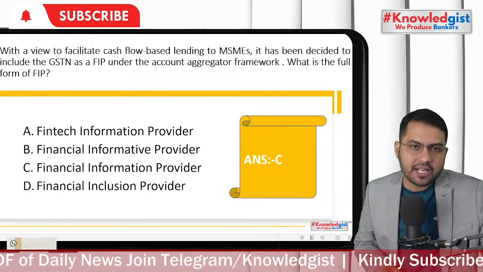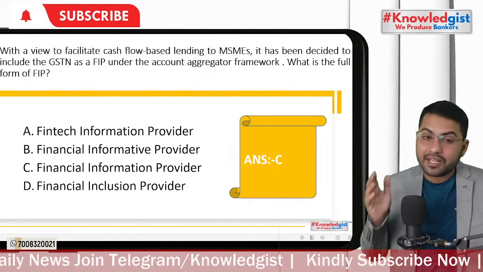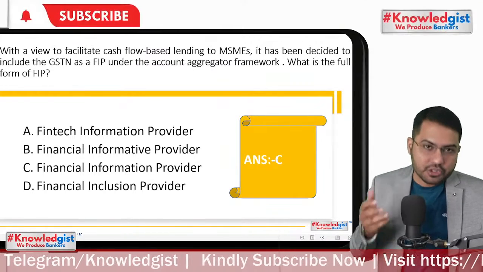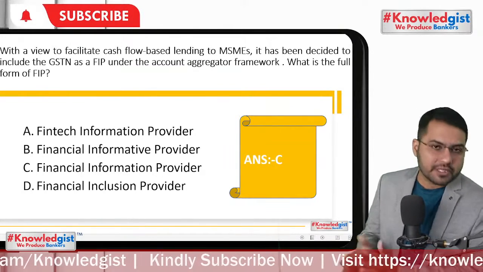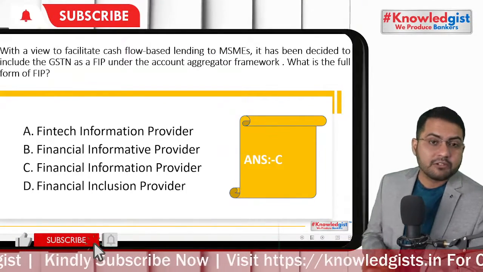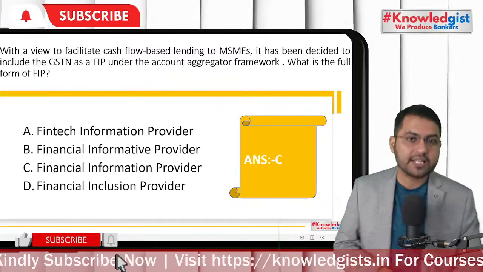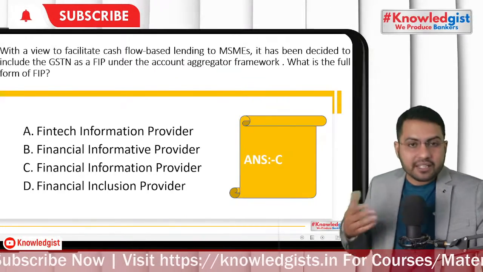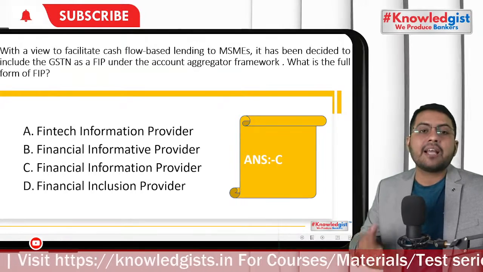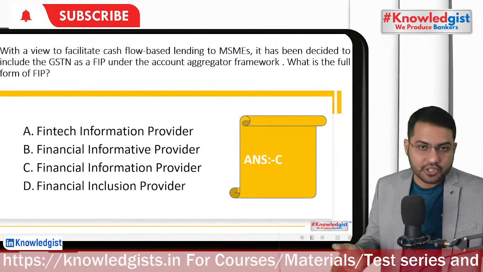We have discussed in an earlier RBI circular class what an account aggregator is. Many institutions have information related to customers' financial needs and financial products. They can be either an FIP, a financial information provider, or an FIU, a financial information user.